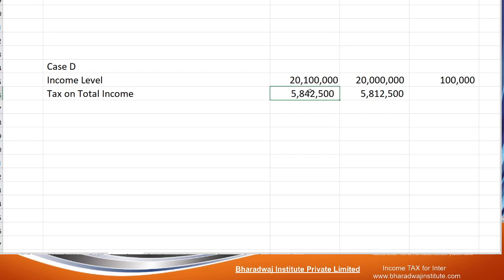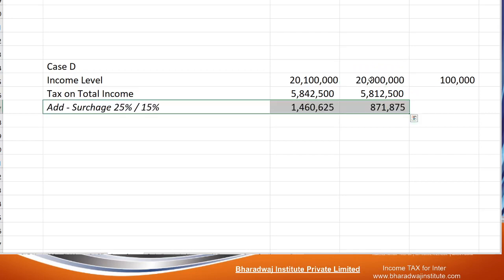Then surcharge. If the income is only 2 crore, what is the surcharge? 15%. If it is 2 crore 1 lakh, what is the surcharge? 25%. So it is 25% on this and 15% on that.